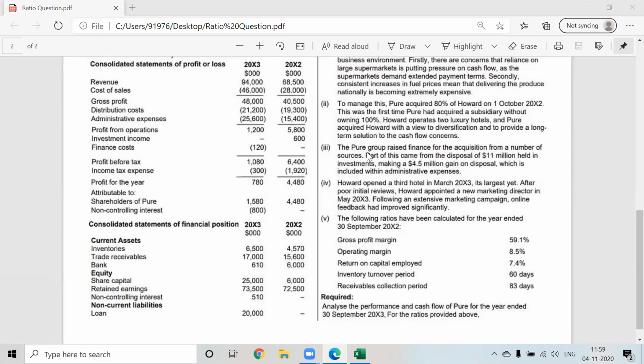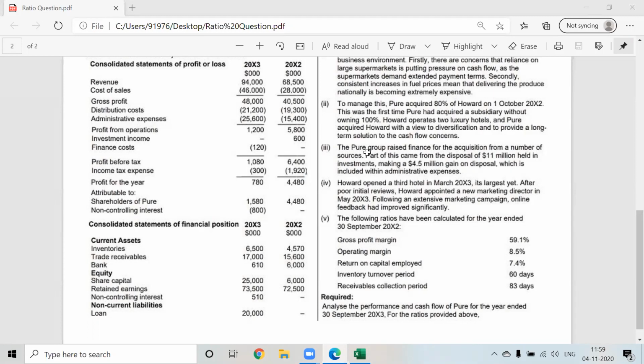Suppose there was an investment income, which amount will it take, profit from operations or PBIT? Then we'll have to calculate profit from operations with the formula of PBIT, so 1080 plus 120. Correct.